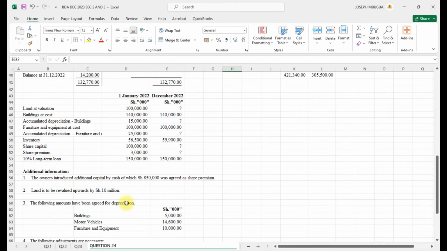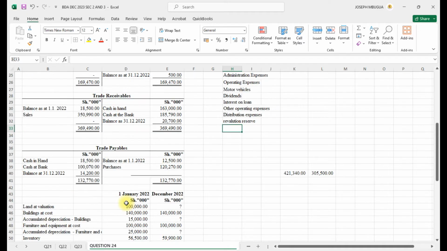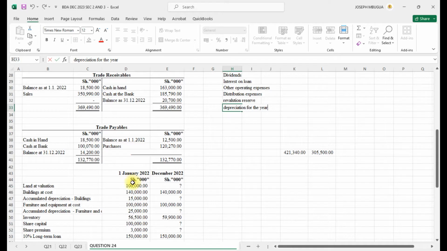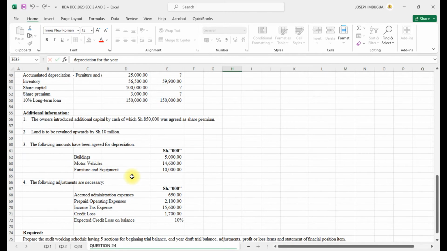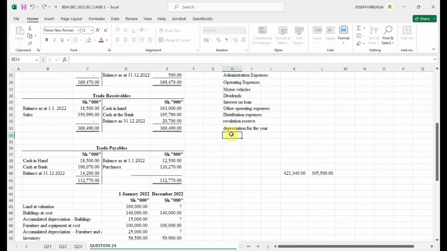that is in note number 2. Depreciation for the year, then after depreciation for the year, the adjustments: accrued admin already we have, prepaid we have.